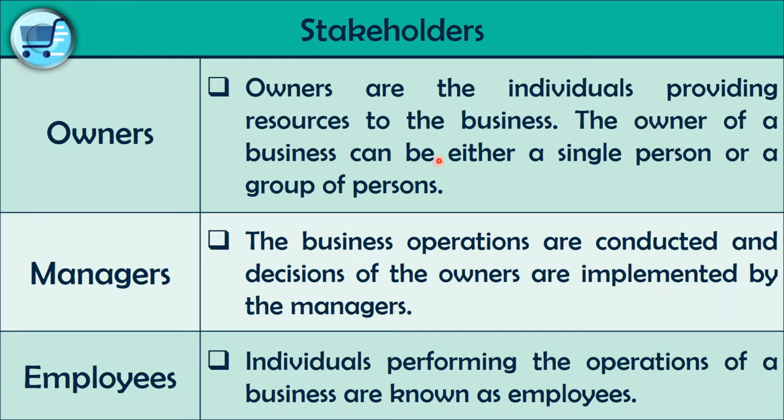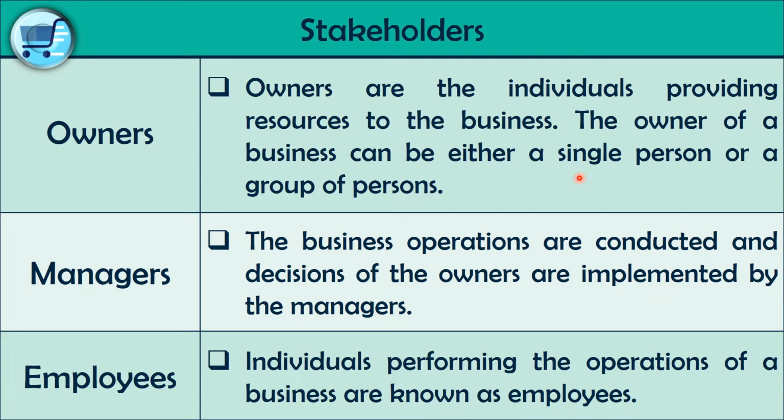The owner of a business can be either a single person or a group of persons, right? If we talk about a partnership, that means more than one owner can be there. If we talk about a limited liability company and the companies listed in the share market, there may be millions of investors, unlimited investors.